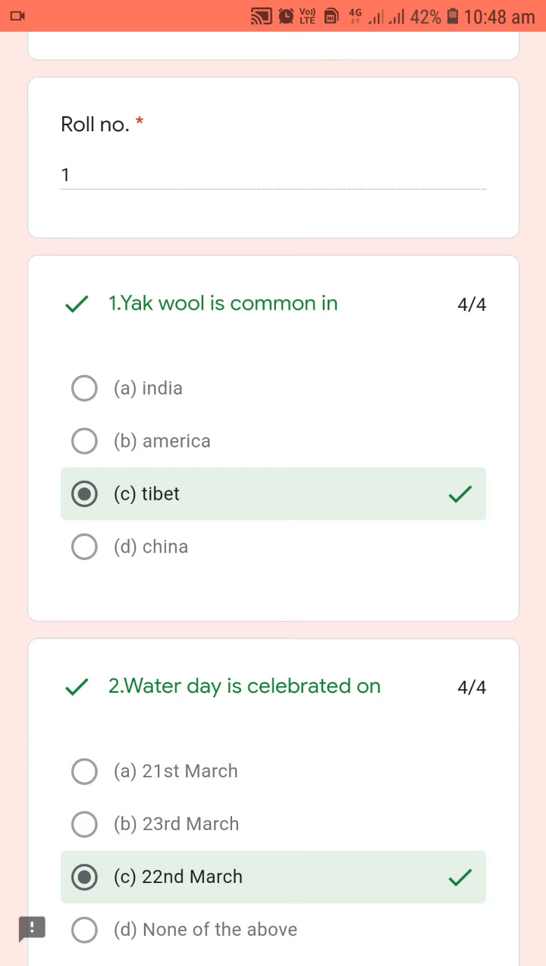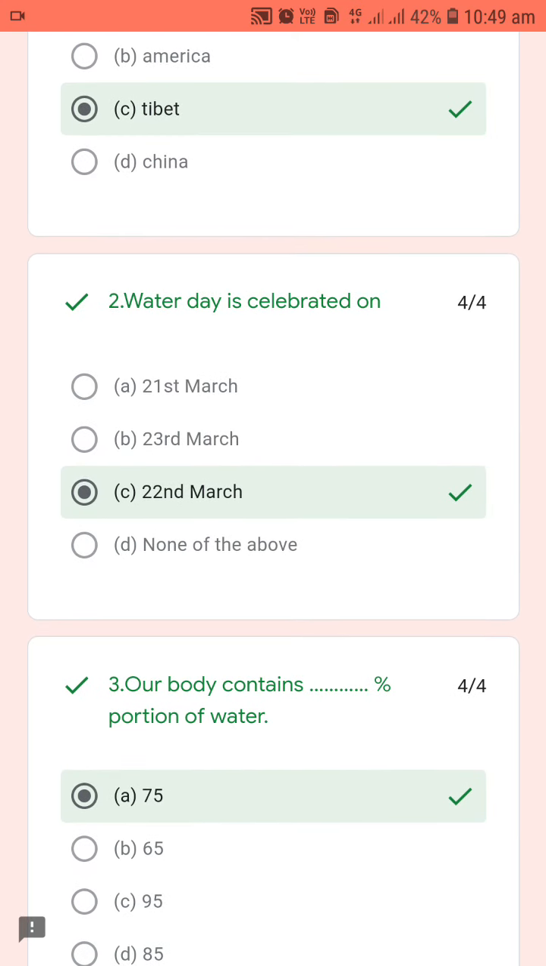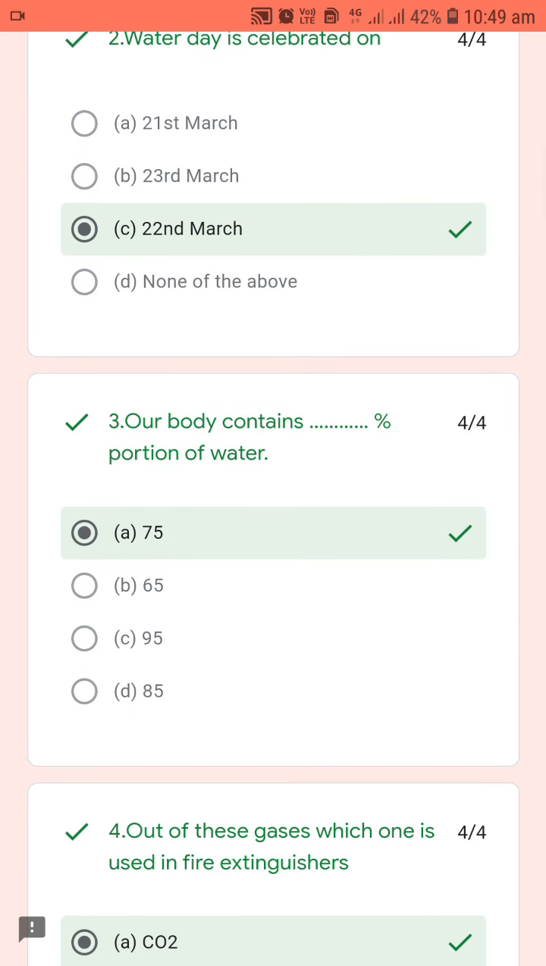So the first question is: yak wool is common in? Its answer is option C, Tibet. Water Day is celebrated on option C, 22nd March. Our body contains 75% of water.